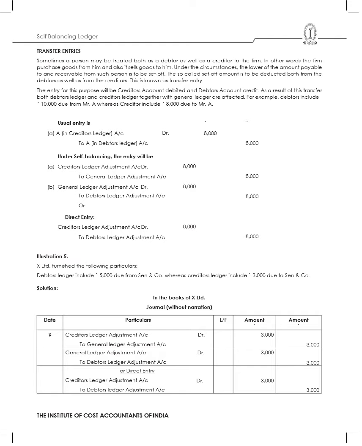Then let's go to one particular scenario. Illustration 5. X Limited furnished the following particulars. Debtors ledger includes 5,000 due from Sen and Company, whereas creditors ledger includes 3,000 due to Sen and Company. That means in the debtors ledger there is an amount, and in the creditors ledger also there is an amount. So if I have to prepare a journal, what will I do? Creditors ledger adjustment account to general ledger adjustment account, which is 3,000. General ledger adjustment account to debtors ledger adjustment account 3,000. The direct entry will be creditors ledger adjustment account 3,000 to debtors ledger adjustment account 3,000.